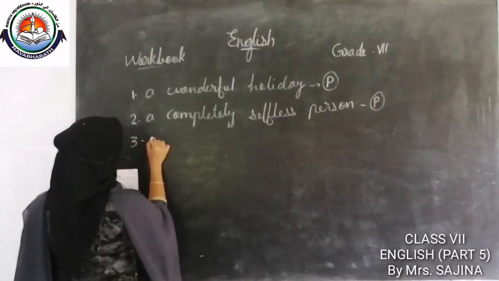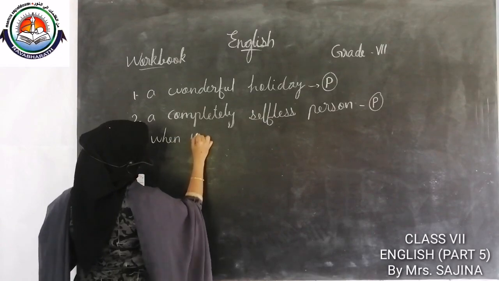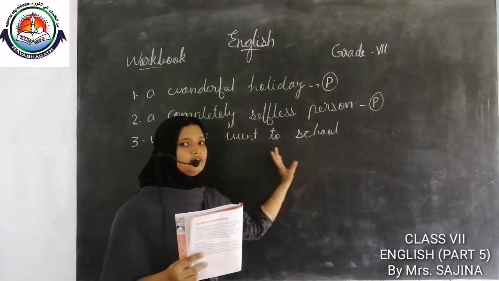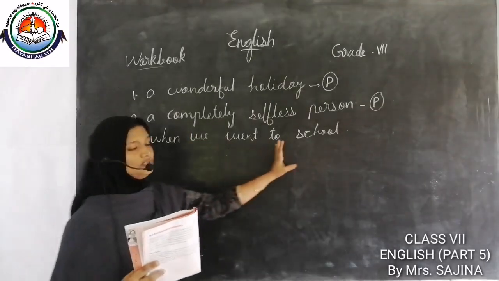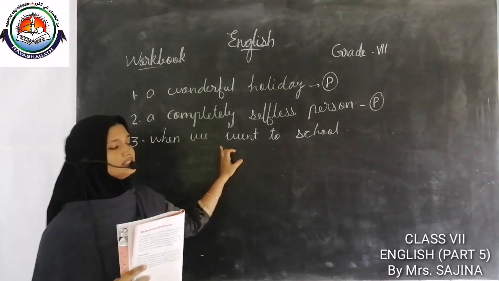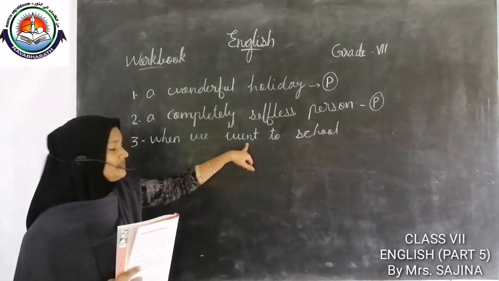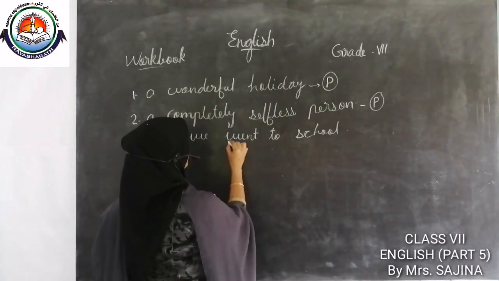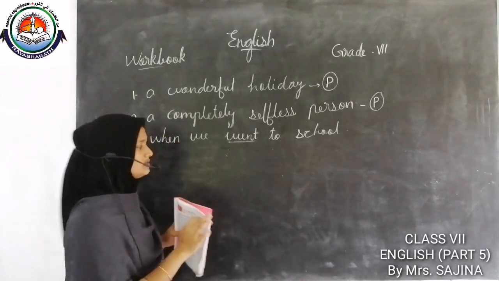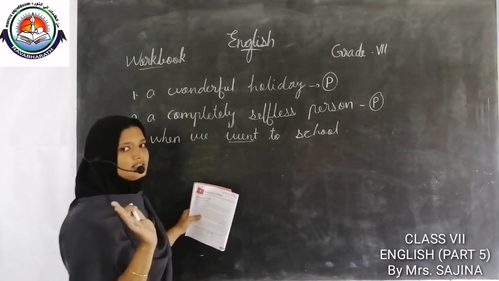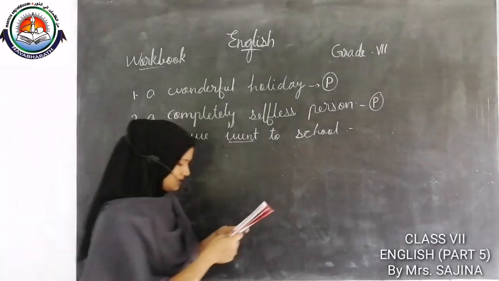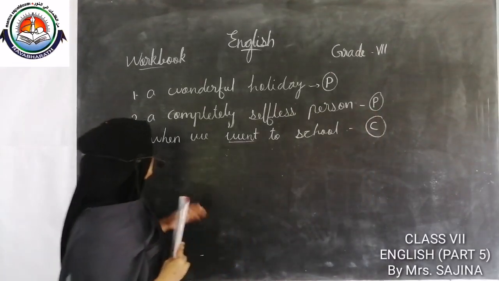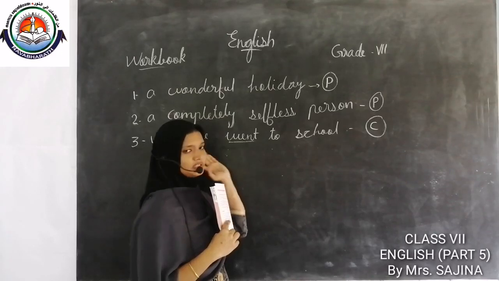when we went to school. Okay, you read this sentence very clearly. When we went to school. In this sentence, listen carefully, we can see one verb here. This is the verb went. A verb is an action. So here went is an action. So this group of words is considered as what? Is it a phrase or clause? It is a clause. In this clause we can see a subject and a verb.